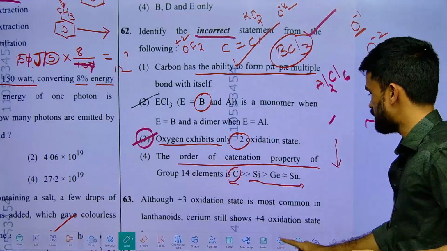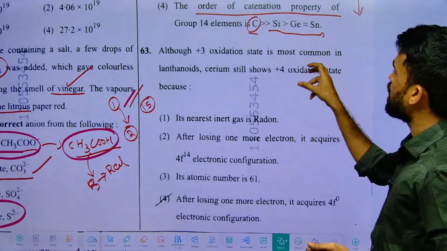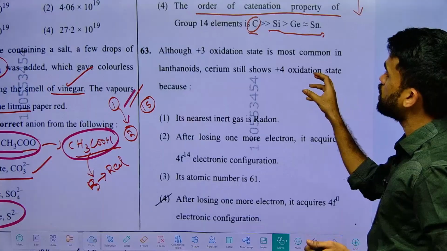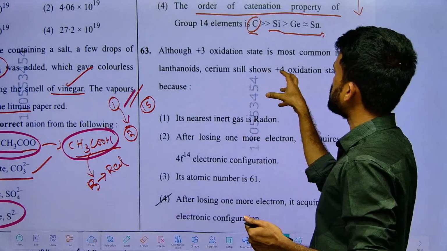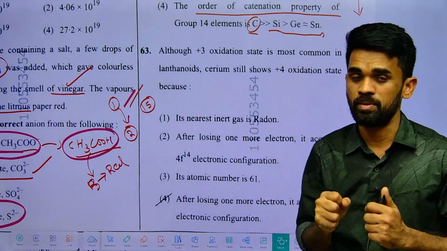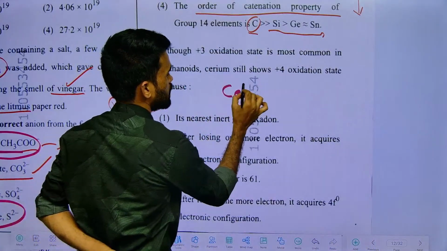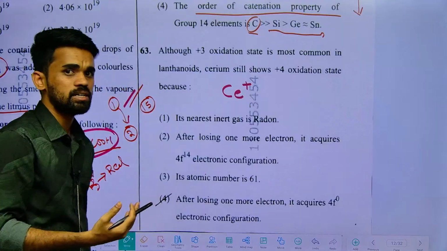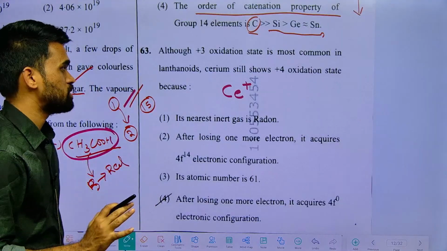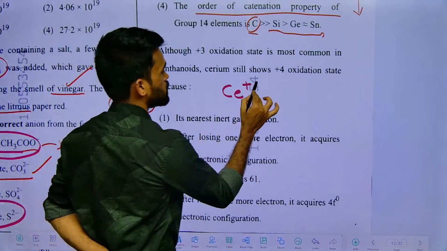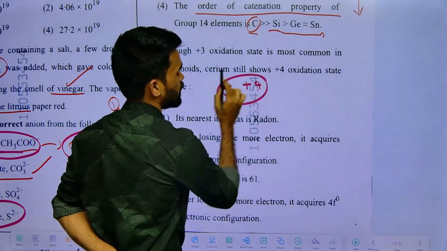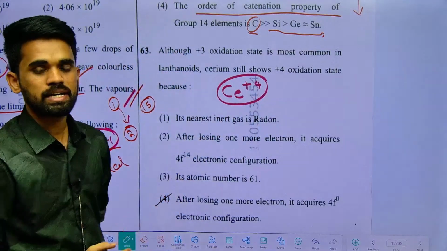The next one: although +3 oxidation state is common in lanthanides, cerium still shows +4 oxidation state. Why? Every year we will see one question either in JEE Mains or NEET or any such exams, and there is a question related to cerium. Why? Because cerium has very good applications in analytical chemistry also.